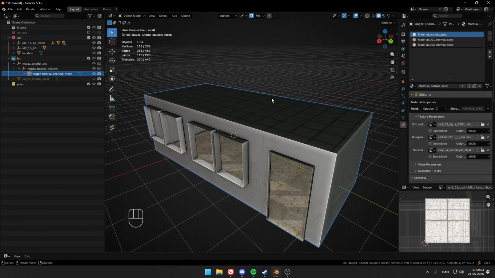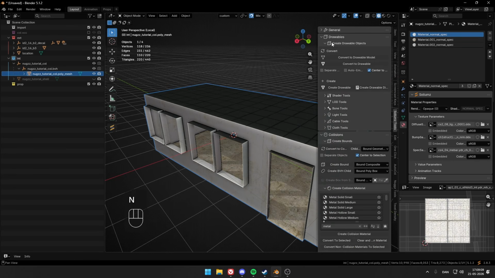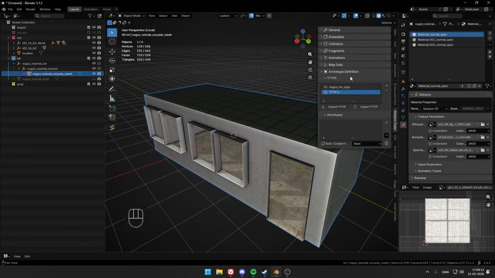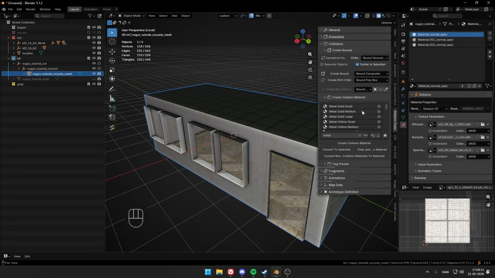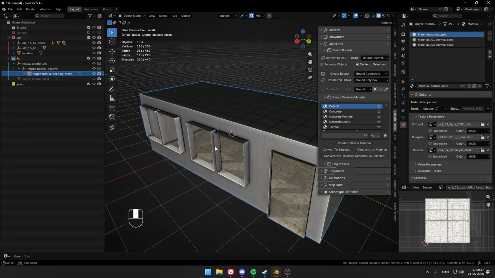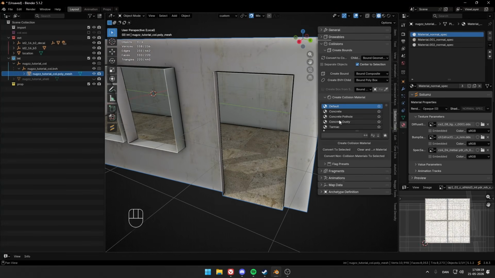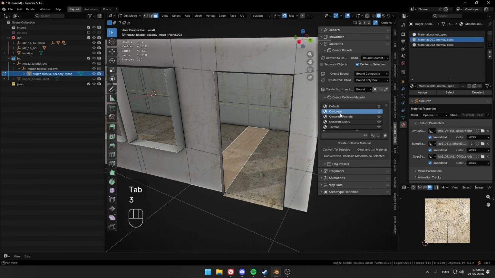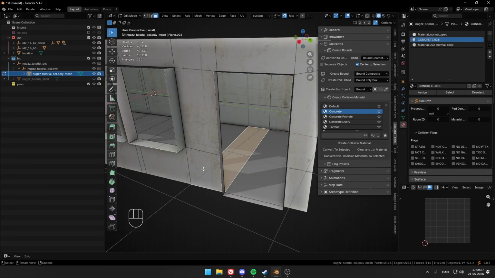An easy way to actually change it, so that when you shoot it, it gives a sound: click N, open our Solums tools, go ahead into collision, and search for, I think we want to make the ground concrete. So just in edit mode, click the ground, we want it concrete, convert to selected. And now we want to give the floor the room ID number 1.